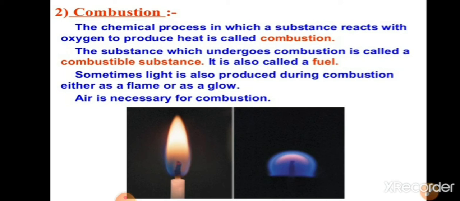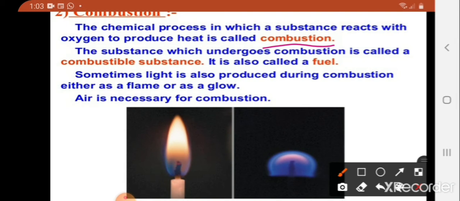And the chemical process in which a substance reacts with oxygen to give off heat is called combustion. The substance which undergoes combustion is called a combustible substance, as we have already learned. The other name for a combustible substance is fuel. We often use the word fuel for combustible substances. During combustion of some substances, light is produced either as a flame or as a glow. The important point here is that air is necessary for combustion.